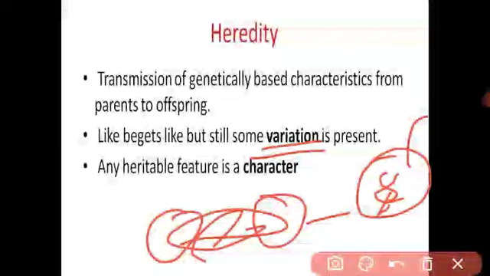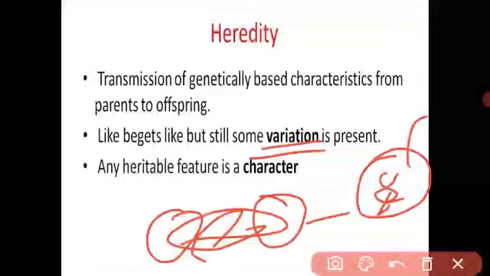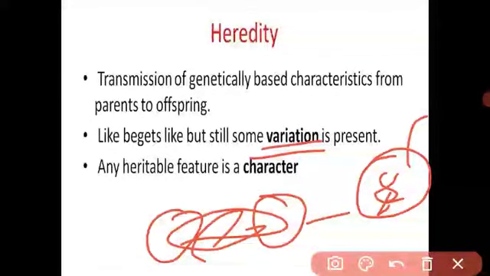Sometimes mutation happens in the genes also. Mutation means what, student? The sudden change in the DNA. It is called mutation, and due to mutation some variations occur in the offspring. Got it, student? Variation and heredity. Heredity means similar characters are transmitted from parents to the offspring, and variation means a small difference among the individuals.